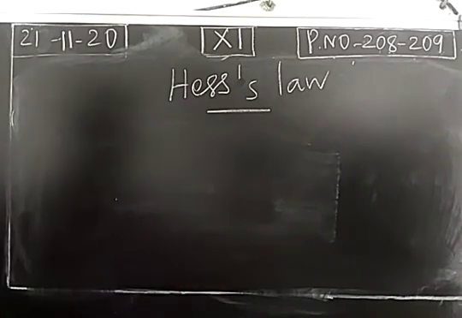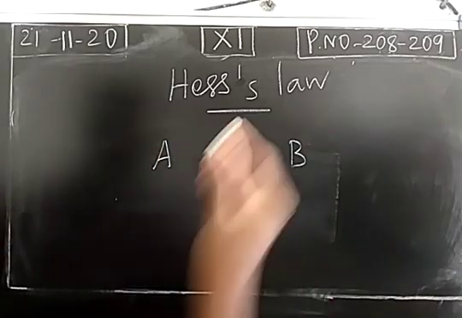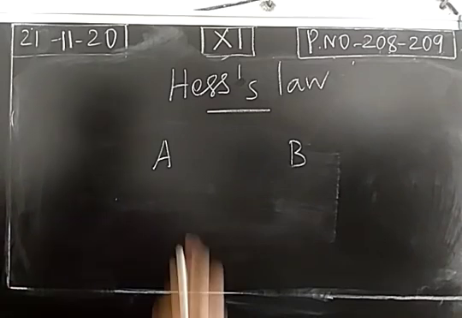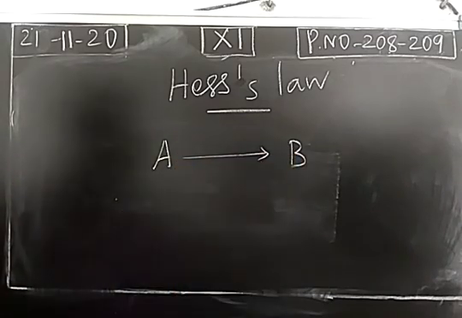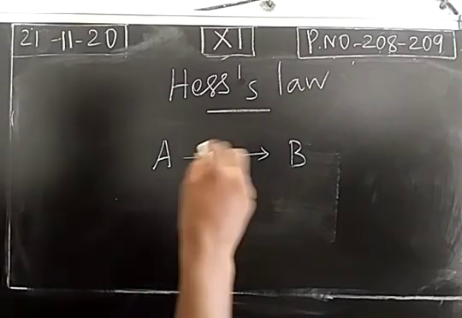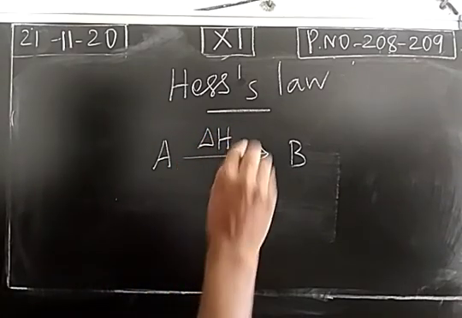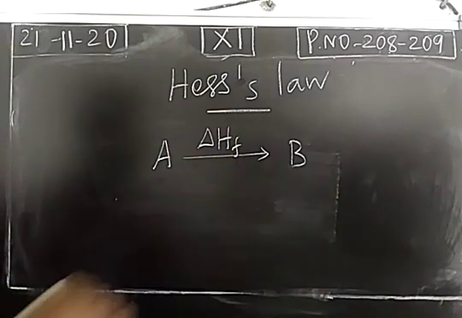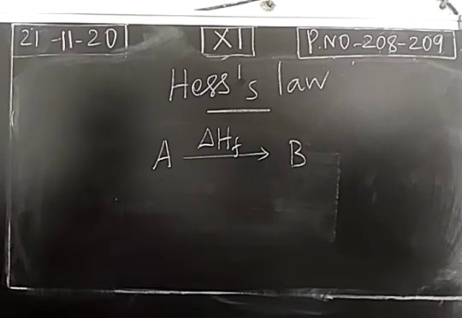It states that, take a chemical reaction or a system moving from one state into another state. Now in this reaction, the reactant A is converted into the product B in only one step. So the heat change can be denoted as delta HF, the enthalpy change of formation for a reaction which is taking place in only one step.